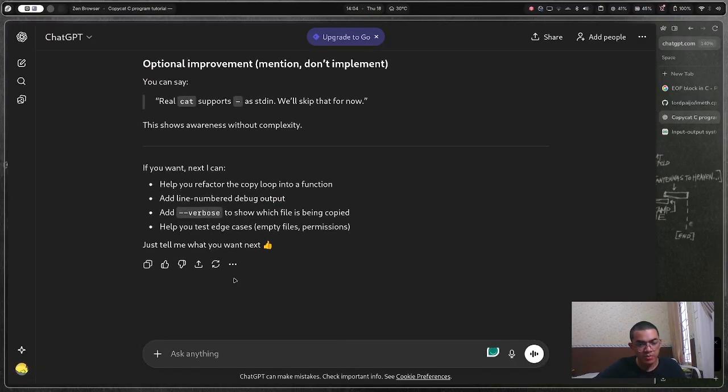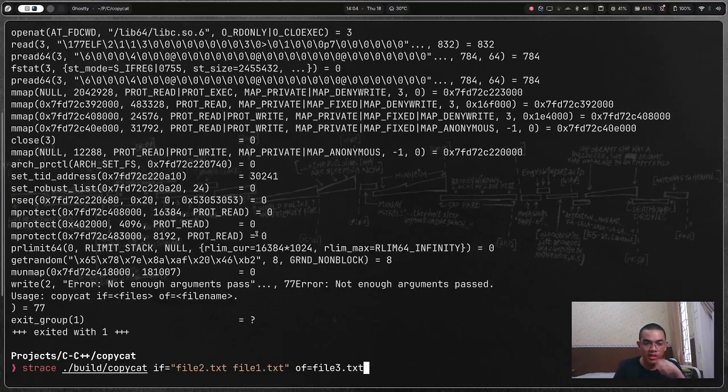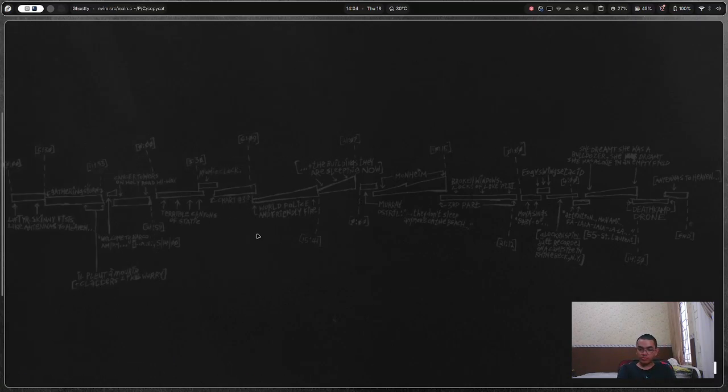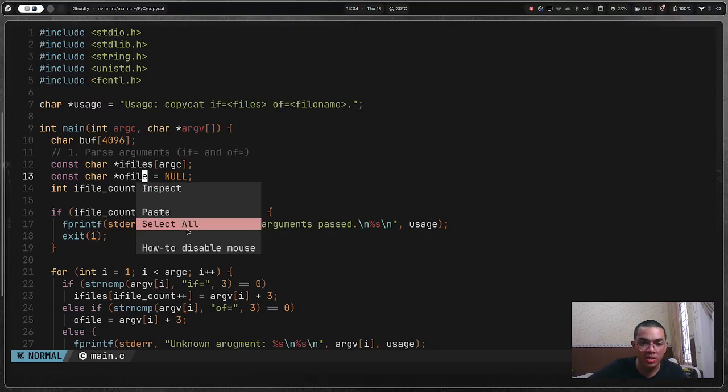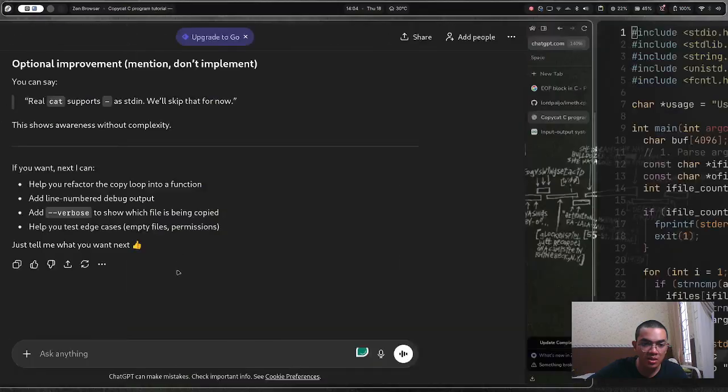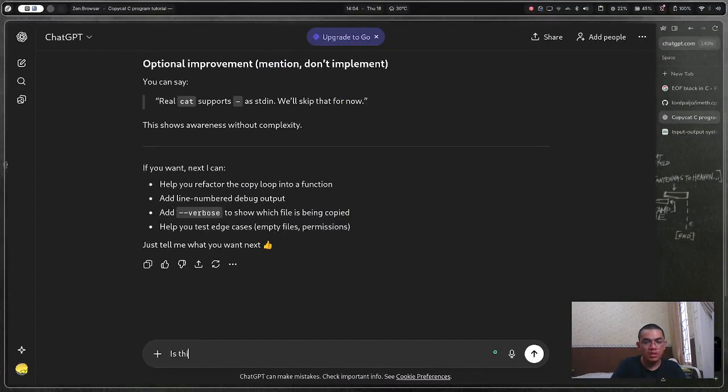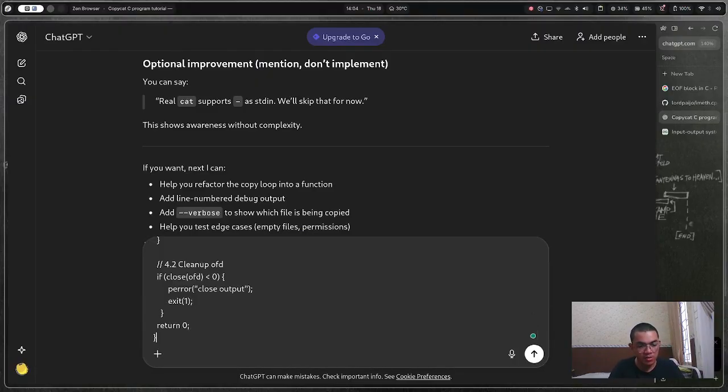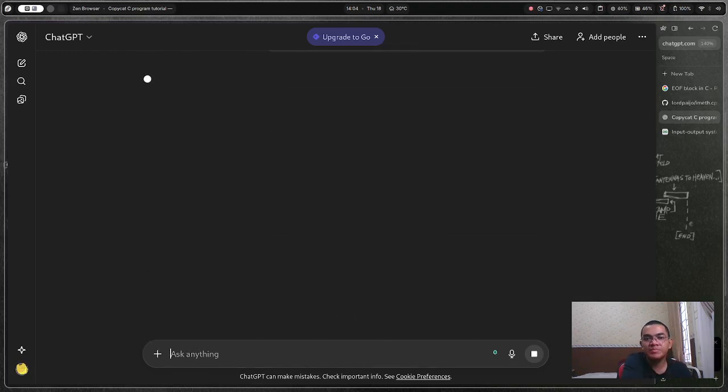Let me ask GPT. Okay, let's just keep asking GPT until it's done. Is this right? Is this right? This is quite dumb. Let's wait.